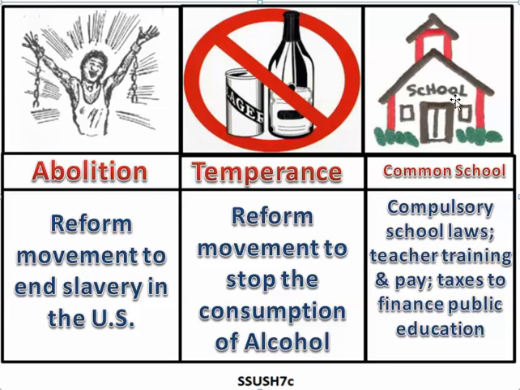All right. The common school movement, or the public school system or movement, called for compulsory laws for kids to go to school, teacher training and pay, and that the schools and all this would be paid for and financed through taxes, and public education would be free for the children.